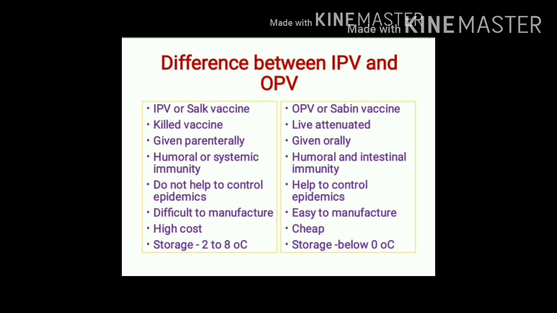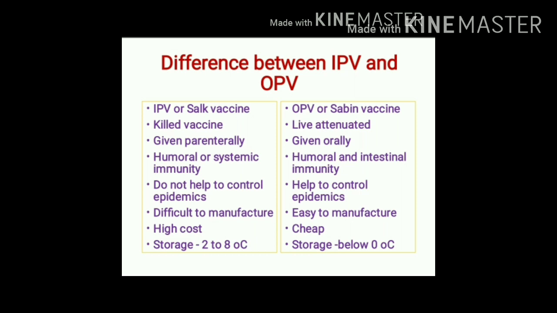What about OPV? OPV produces both humoral immunity, or systemic immunity, as well as intestinal immunity, or local immunity. What is the meaning of this? As it produces humoral immunity, it will provide protection against paralytic polio.